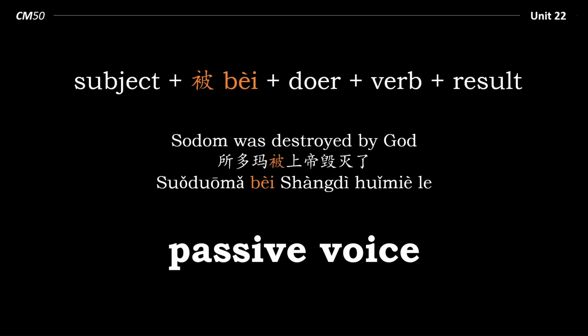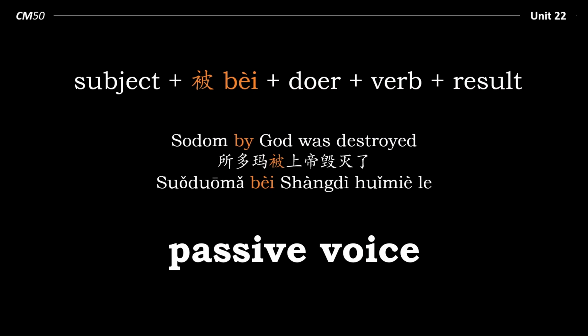Now, it might be helpful to think of bèi as having a similar function to the word by, but not exactly the same, and we'll explain why later. But if we think of it as having a similar function, then it can help with the sentence structure. Sodom, by God, was destroyed. 索多玛被上帝毁灭了. This forms a passive voiced sentence.